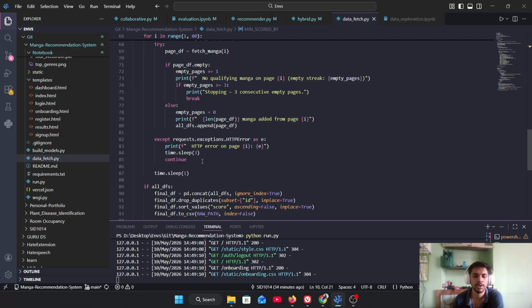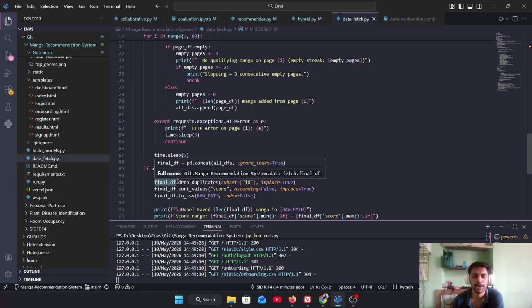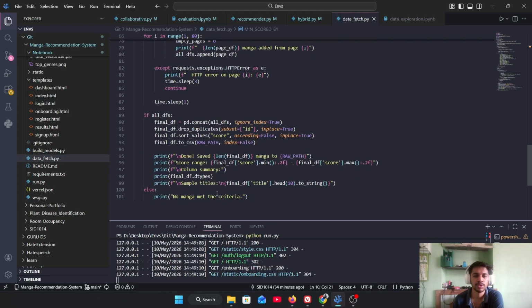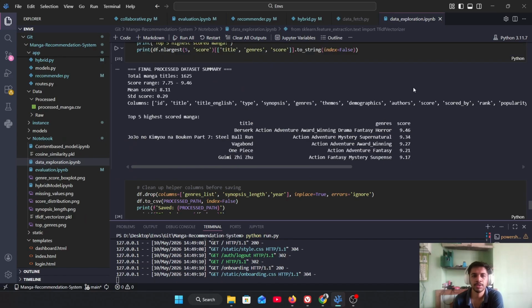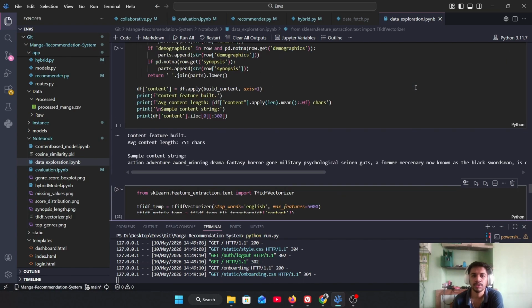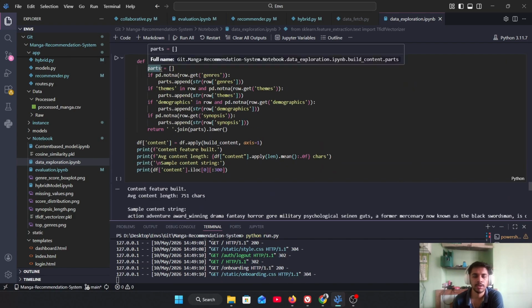Then, after removing some duplicates here and there, we stored this dataset as a CSV file. Then we pre-processed it during the recommendation phase. During this phase, we combined some attributes and built a content attribute.